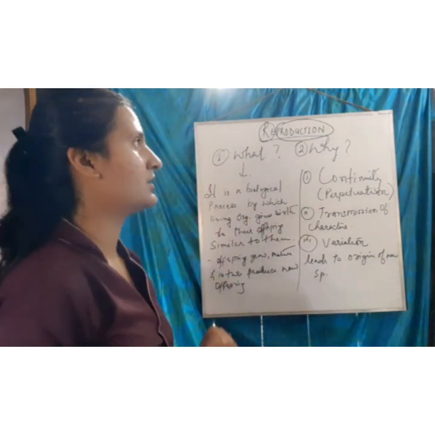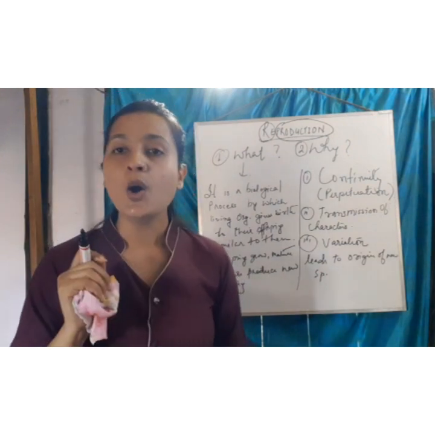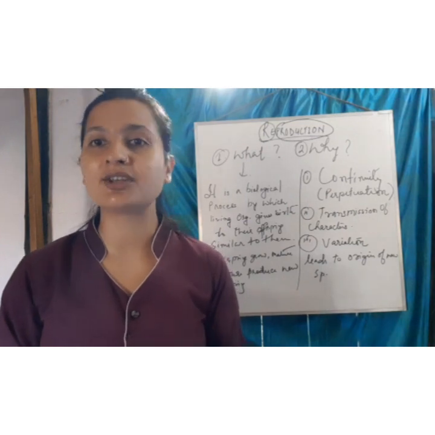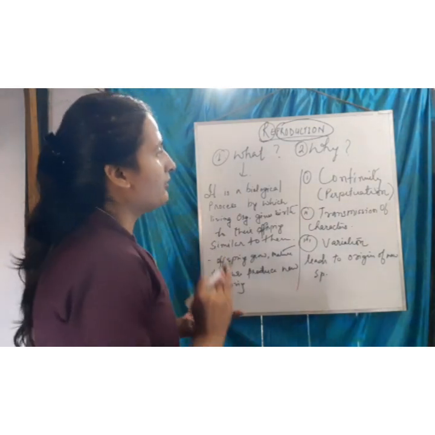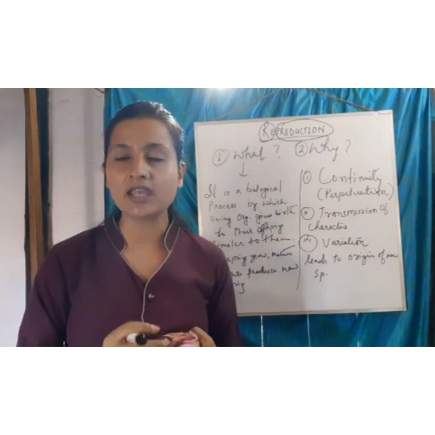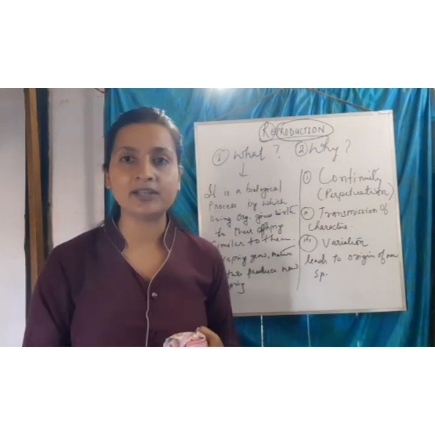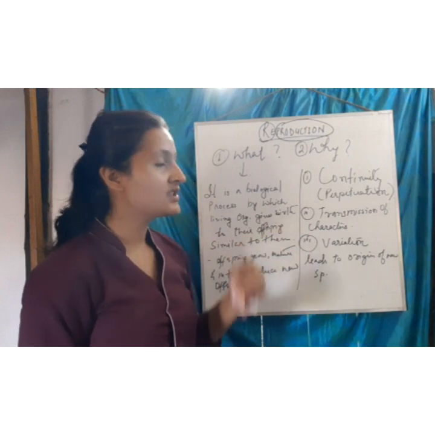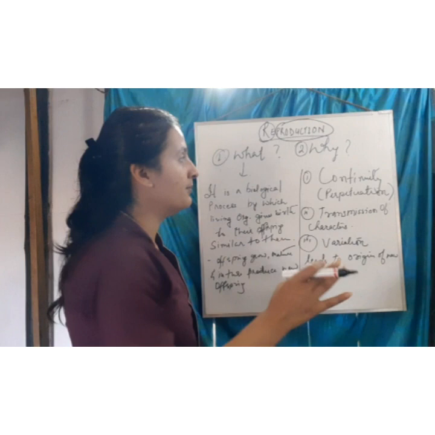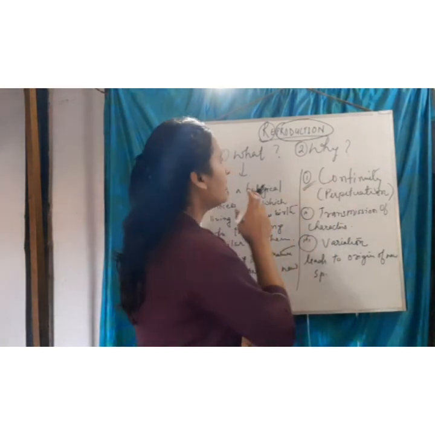Now the second question is why reproduction is important, why it is required. There are three important points which will explain why reproduction is important. Number one, continuity.